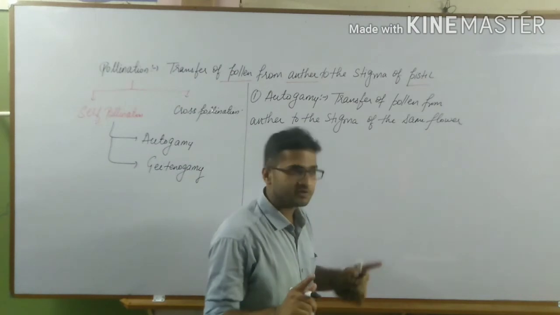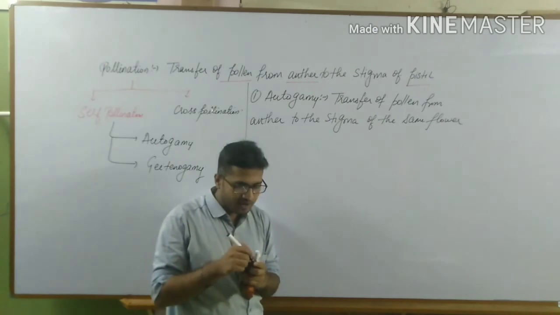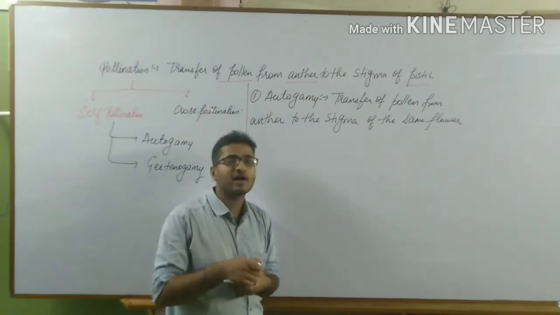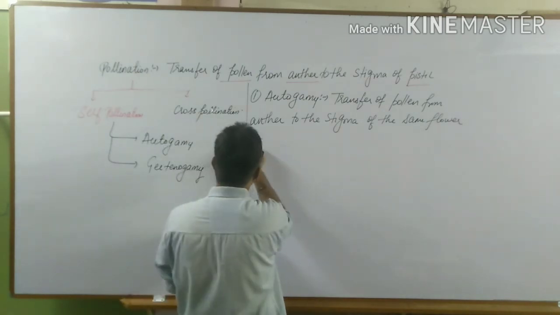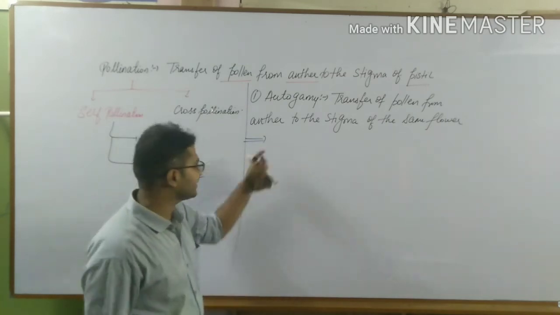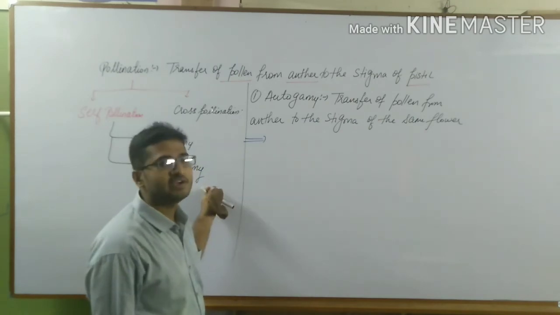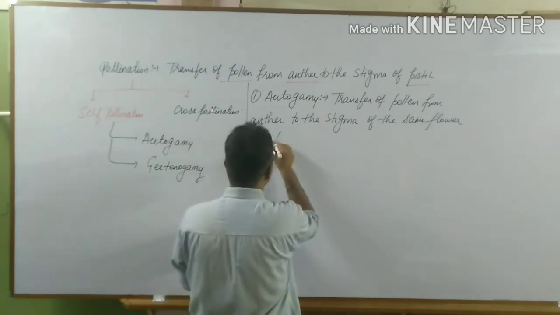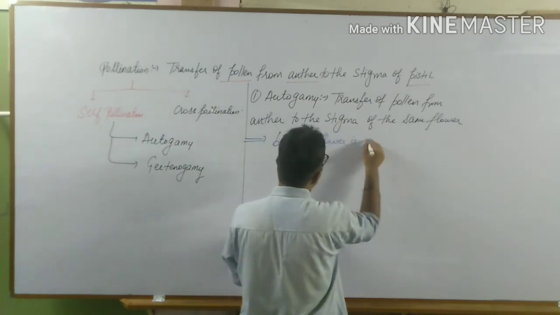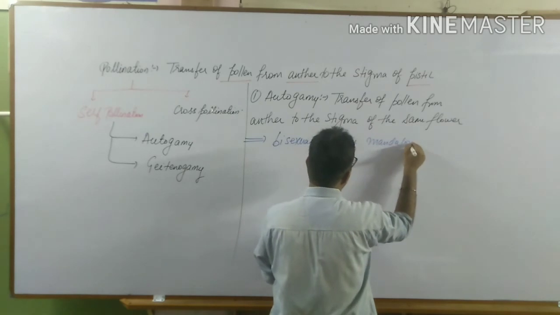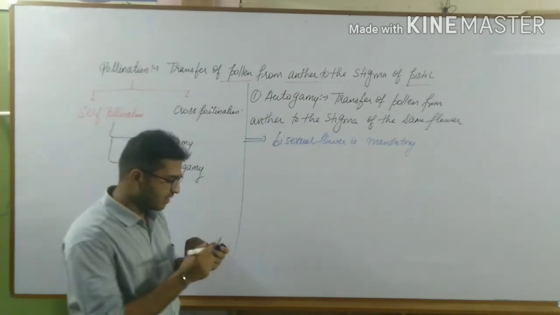That means one plant, that one flower contains the male reproductive part as well as female reproductive part, and we all know that such flowers are called as bisexual flowers. So for autogamy, the condition number one, that is the only condition and the most important condition, is flower must be in its bisexual condition. So bisexual flower is mandatory in order to achieve autogamy. Clear? So this is autogamy.